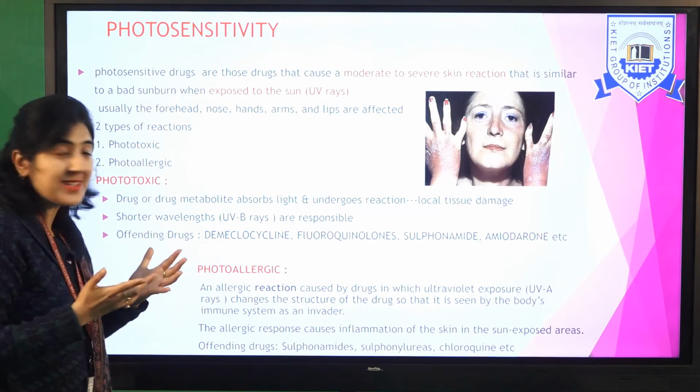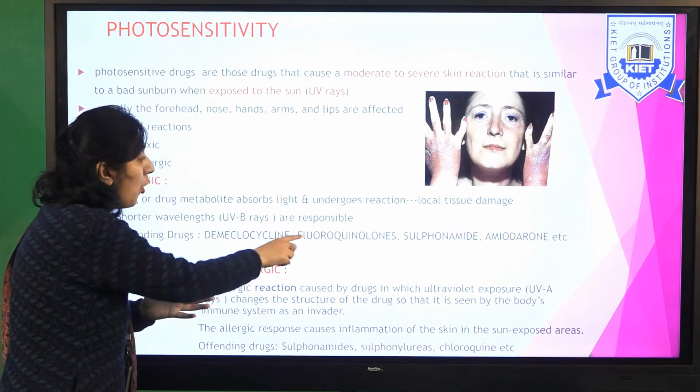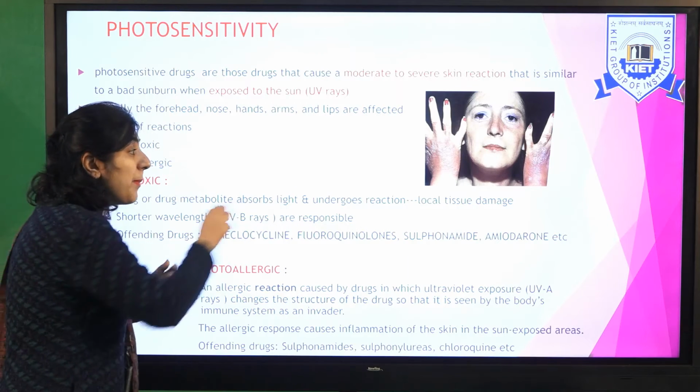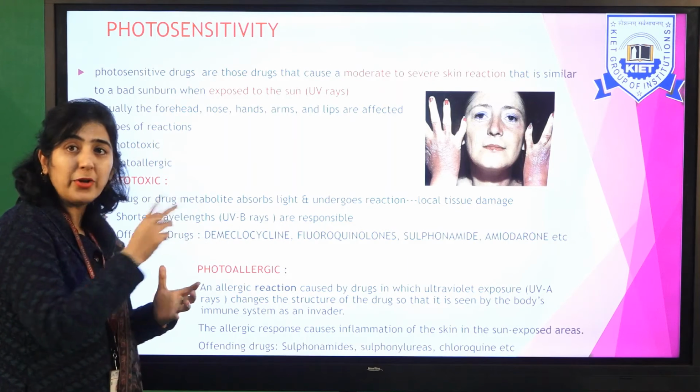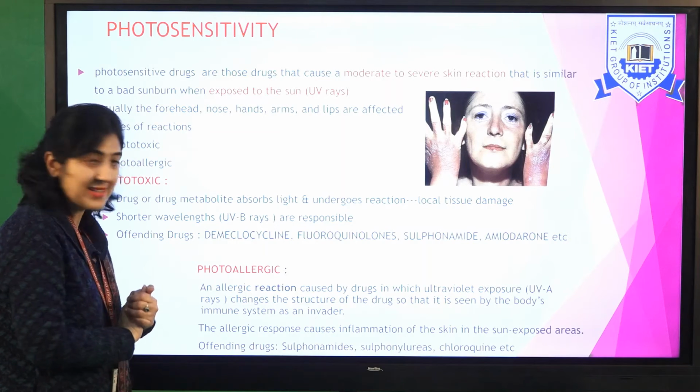Now what type of drugs can cause phototoxicity? Demeclocycline is there. Fluoroquinolones, like ciprofloxacin or ofloxacin. Sulfonamide drugs are there. And there is amiodarone, which is an antiarrhythmic drug. So what is photoallergic? Let's see.